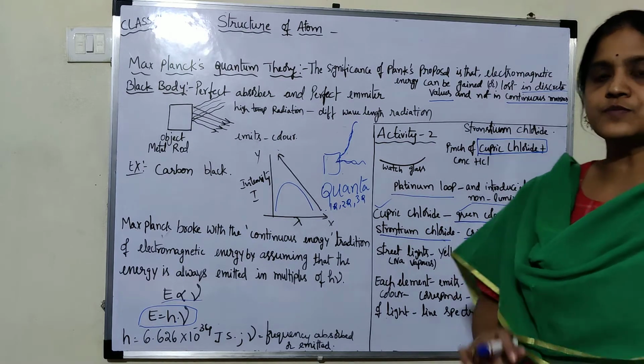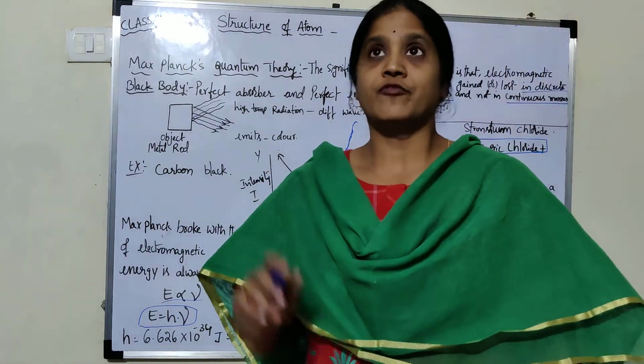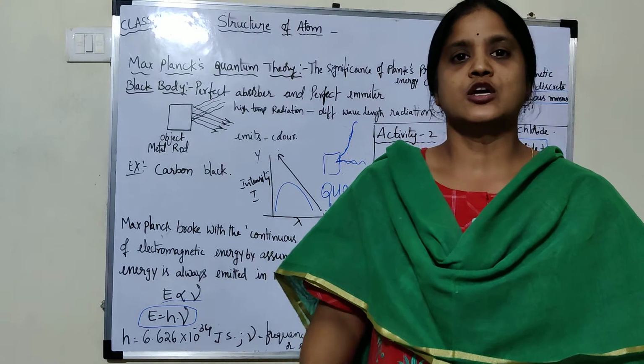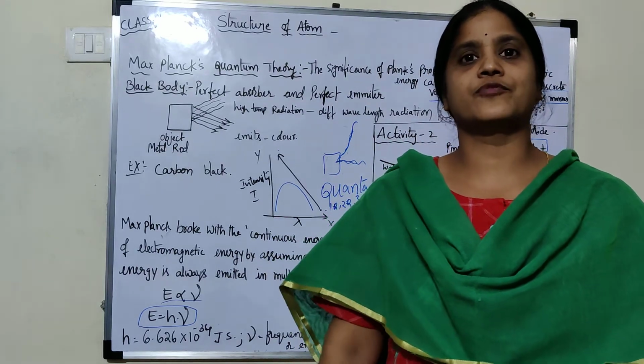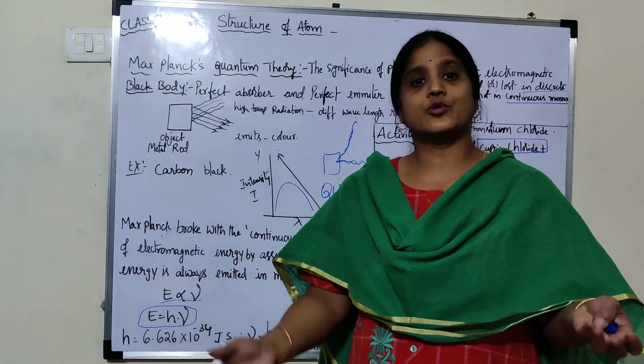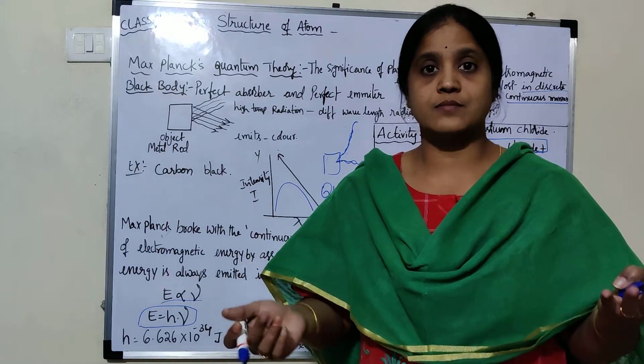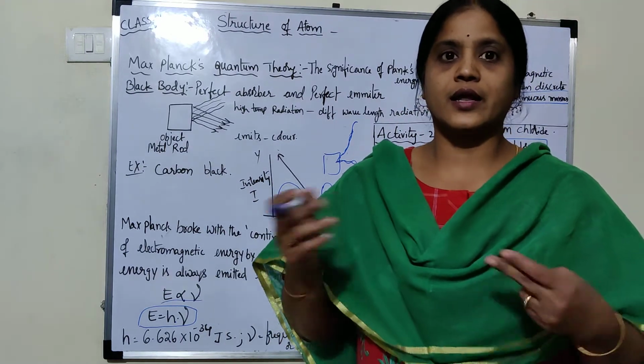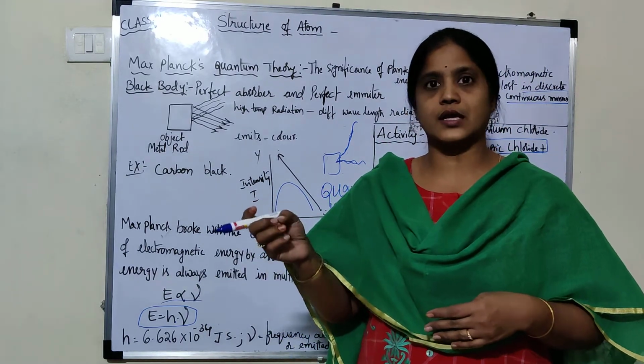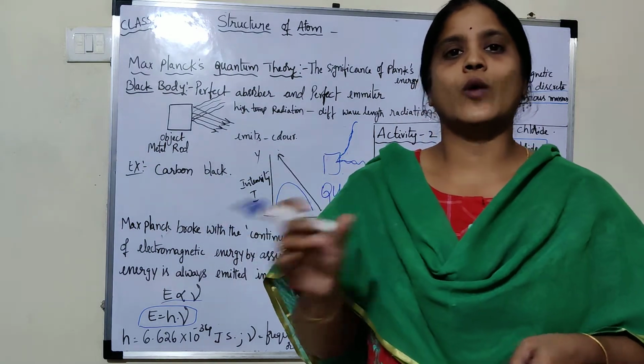Did you observe that in our daily life we have different types of lamps: sodium lamps, neon lamps, mercury lamps. Sodium vapor lamps emit yellow color. Neon or mercury lamps emit white color.